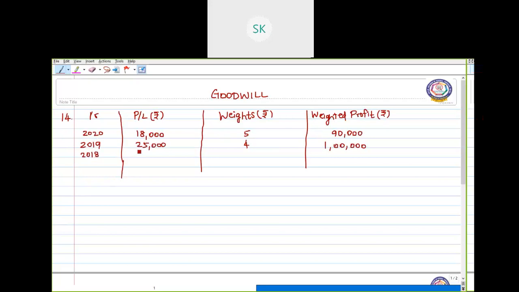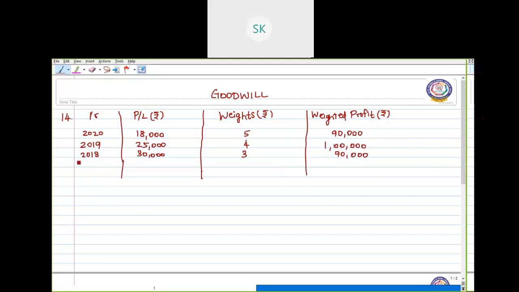Next, in 2018, the profit earned is 30,000. The weight assigned is 3 for this and the weighted profit becomes 90,000.